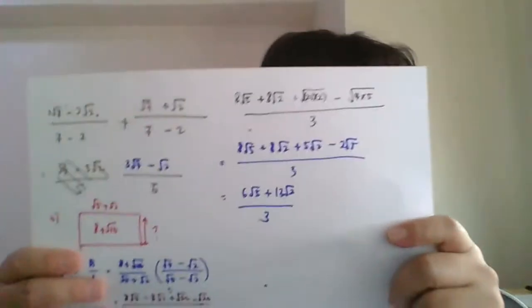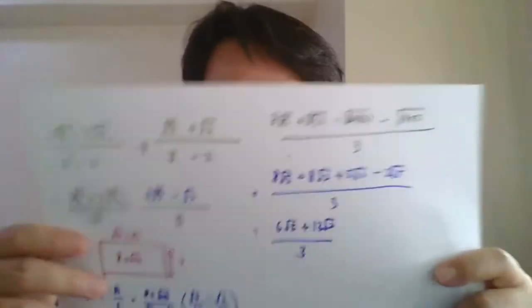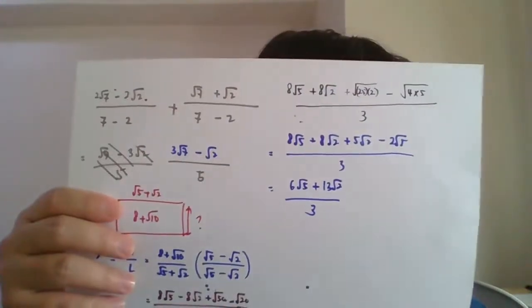So 8√5 tolak 2√5 is 6√5, √2 and √2 kan, tambah berapa ni? 13√2 per 3. Done. Guys, this is the final answer for number 7. Okay, so this is the answer.